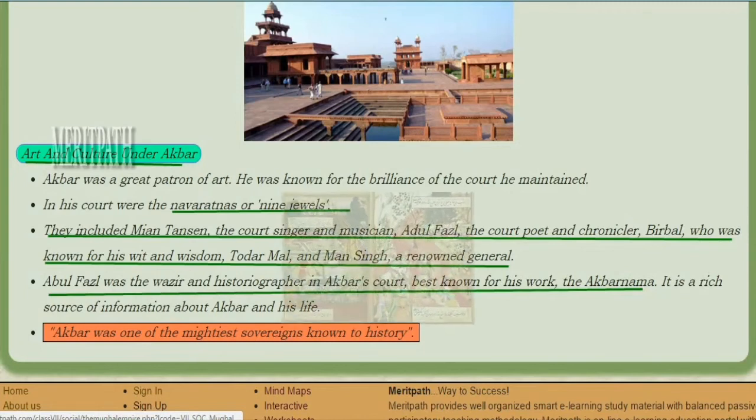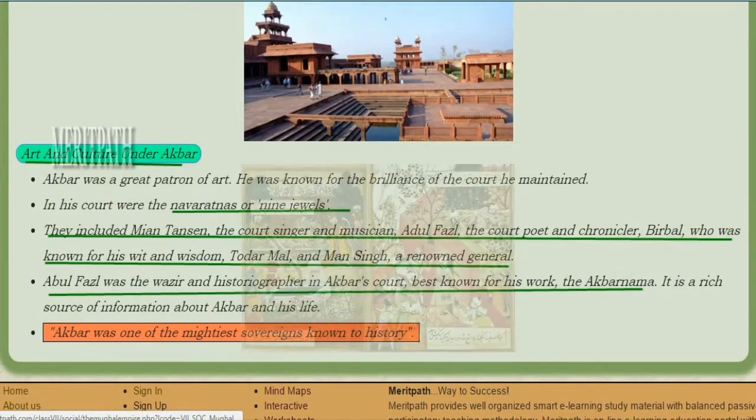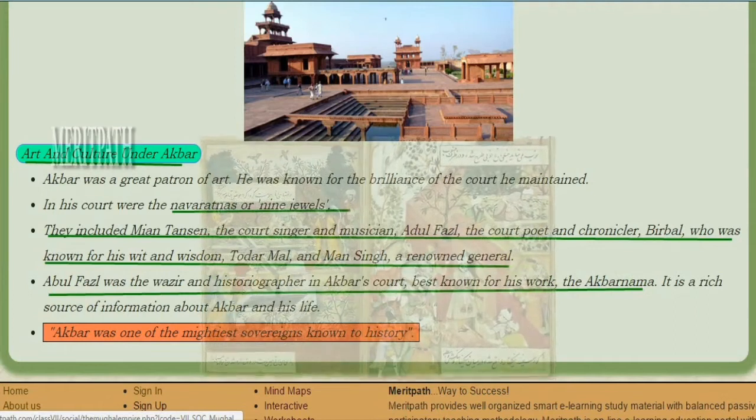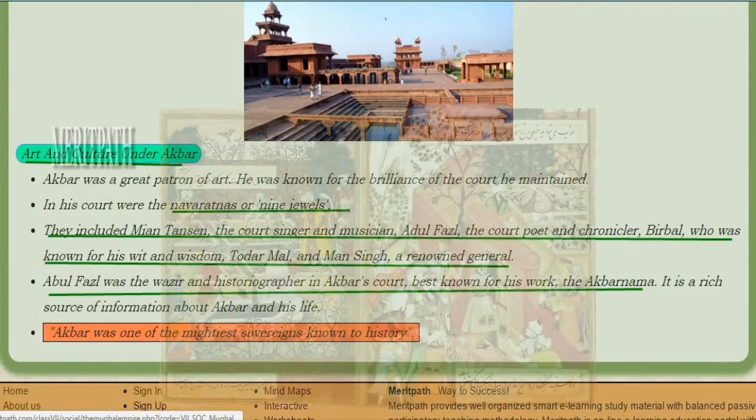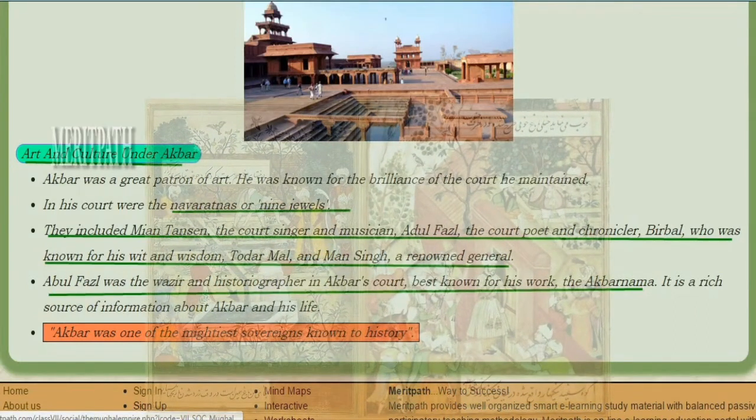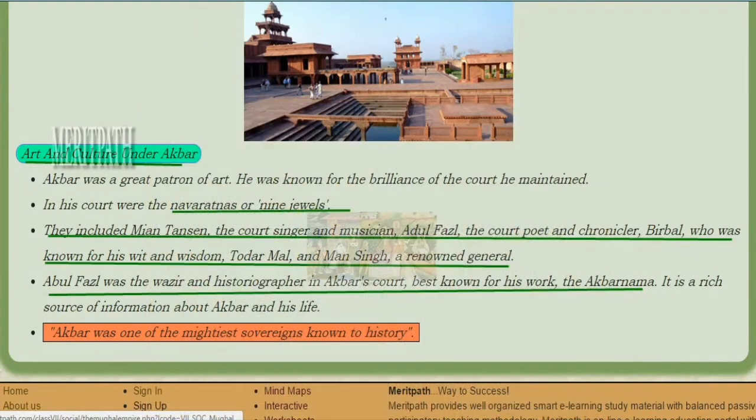Art and culture under Akbar. He was a great patron of art. He was known for the brilliance of his court, which had 9 jewels. They included Mian Tansen, the singer and musician; Abdul Fazl, a court poet and chronicler; Birbal, known for his wit and wisdom; Todar Mal and Man Singh, renowned generals.